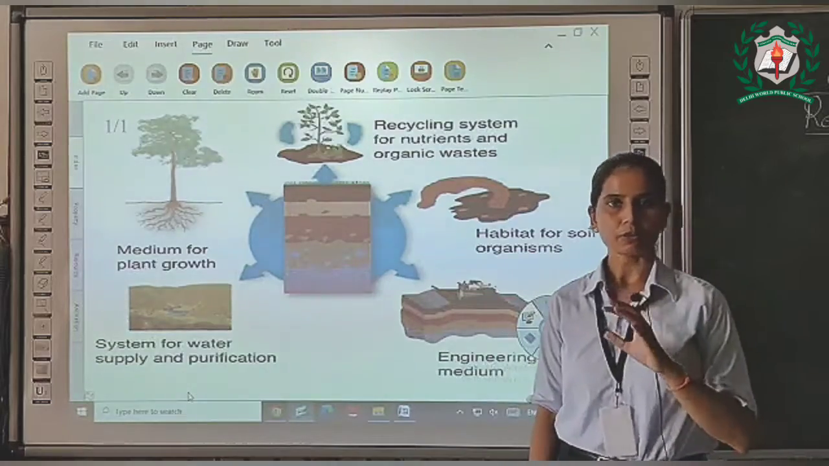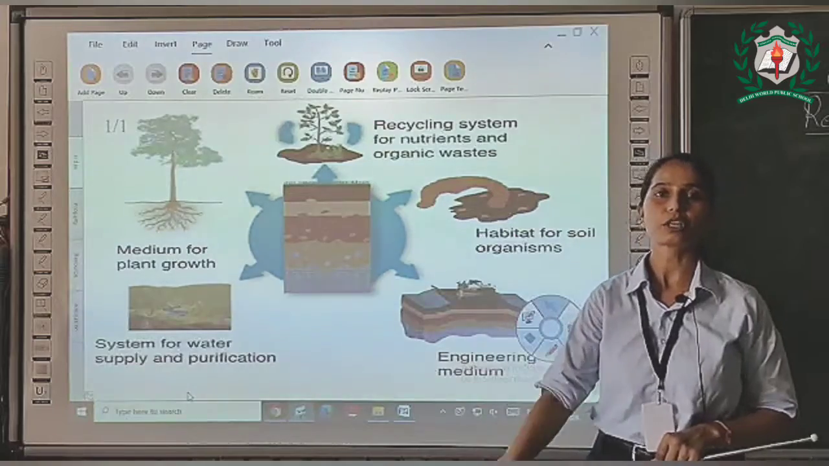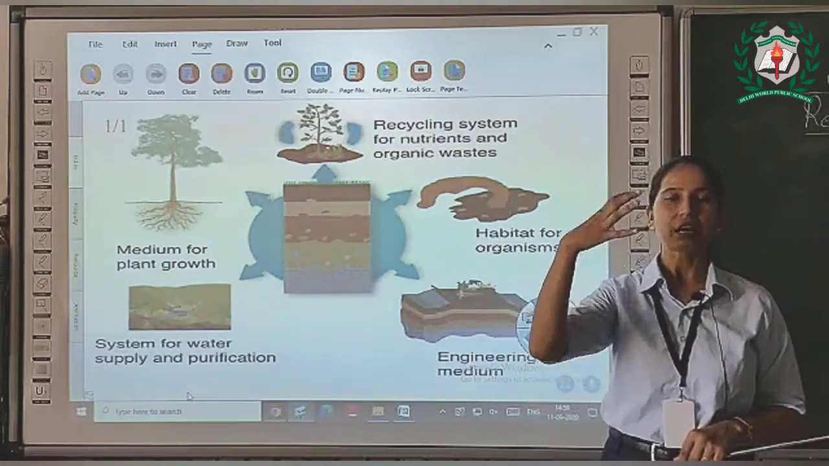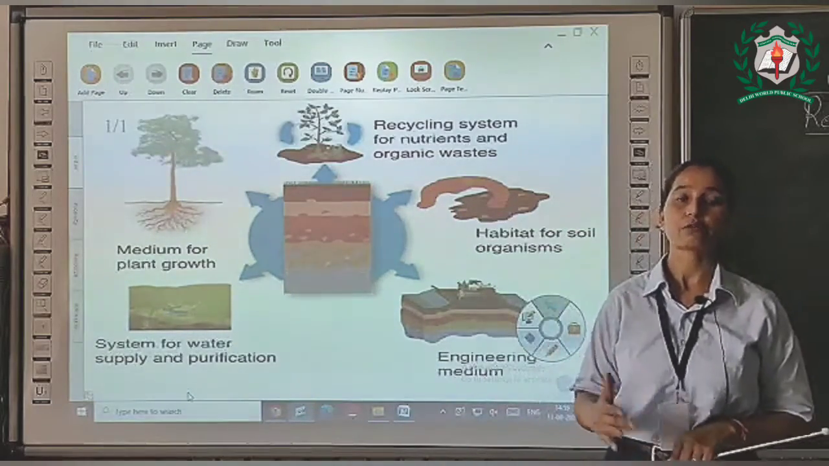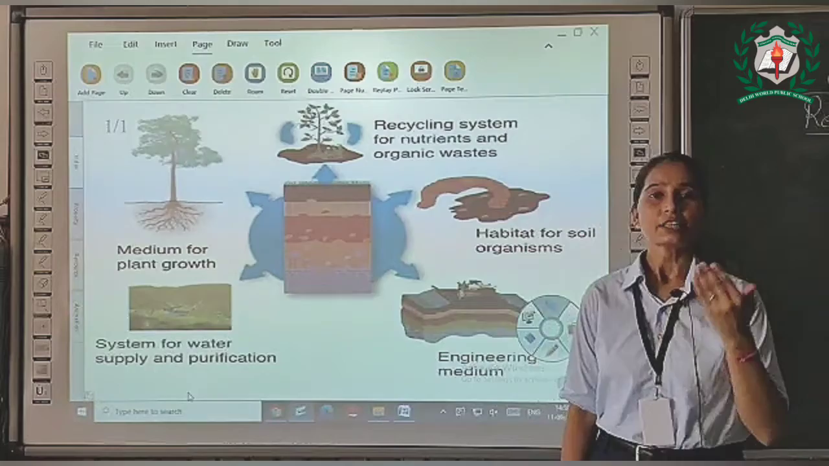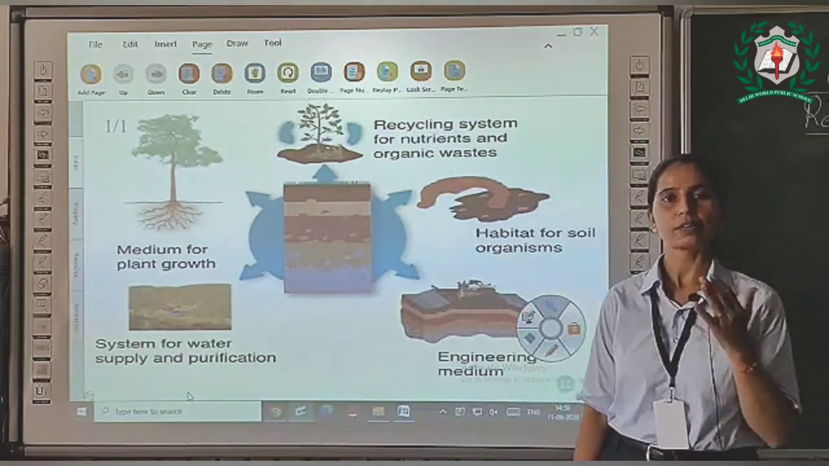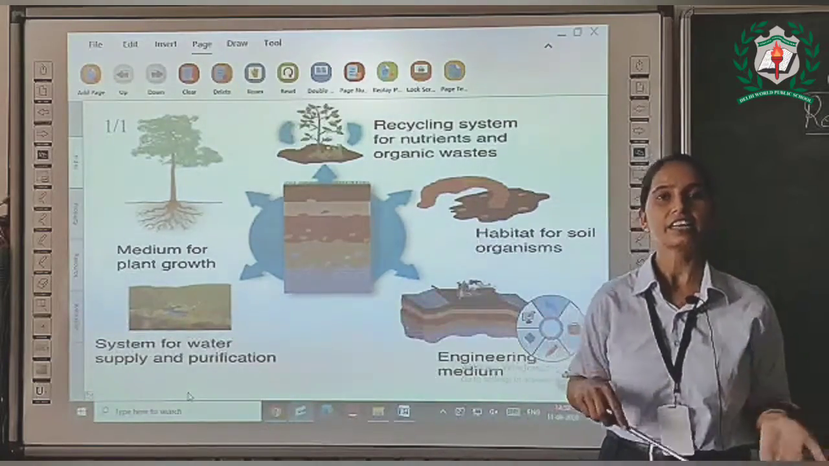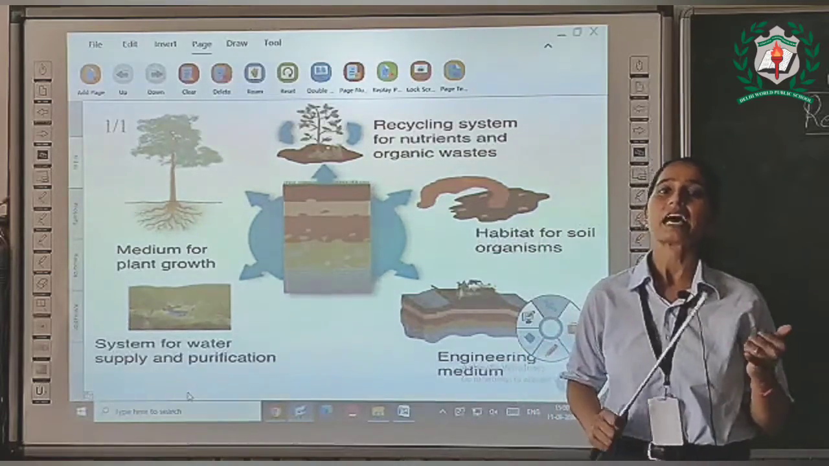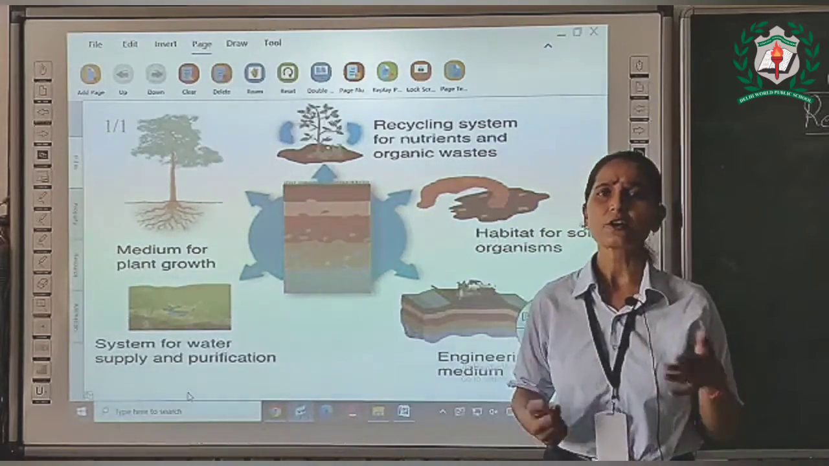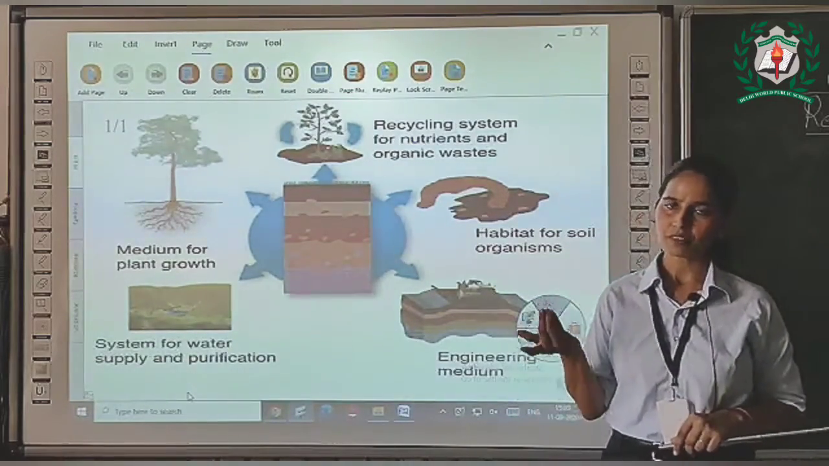Soil is important for the growth of plants, as we know that plants take their nutrients from the soil, right? Because plant roots capture soil and they get all the nutrients from the soil. And this soil is home for many animals and microorganisms. We know that many microorganisms live in the soil, and many animals also live in the soil, like snakes, rabbits, rats. These animals live in soil, and some insects also live in soil.